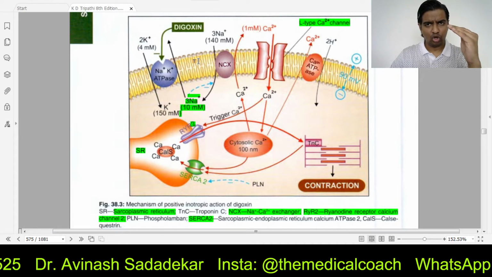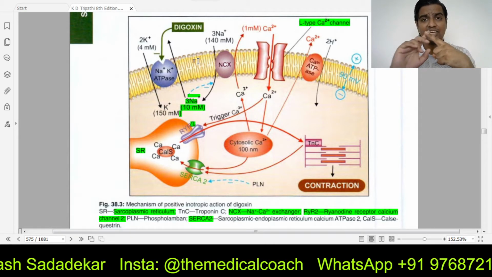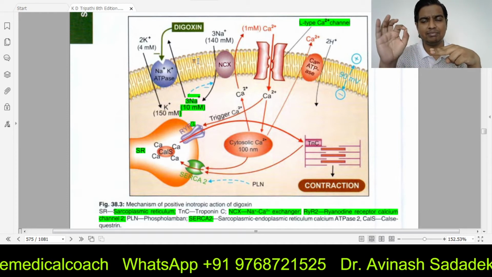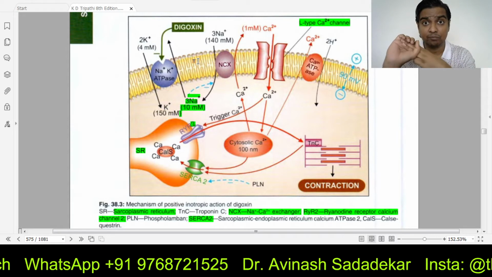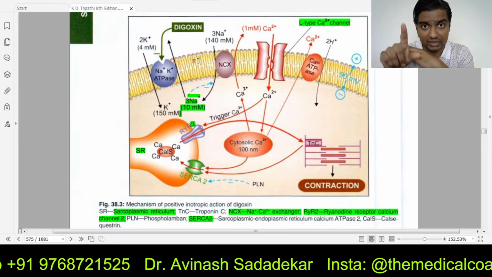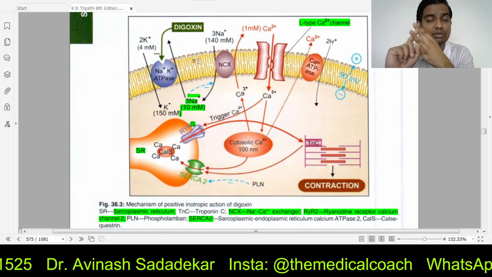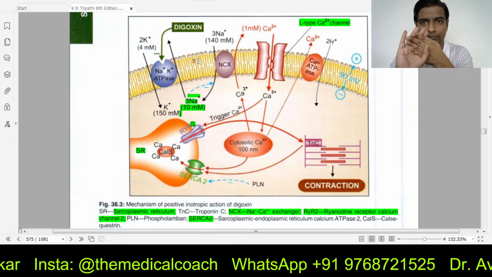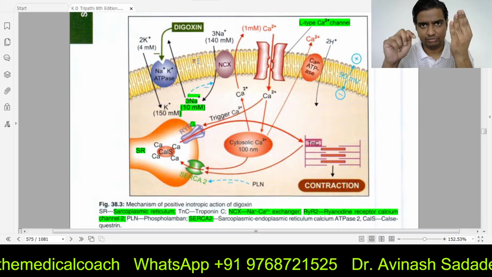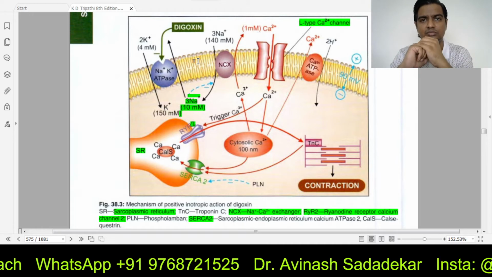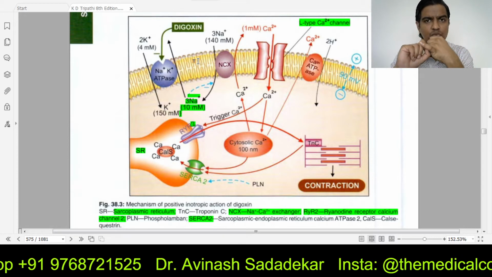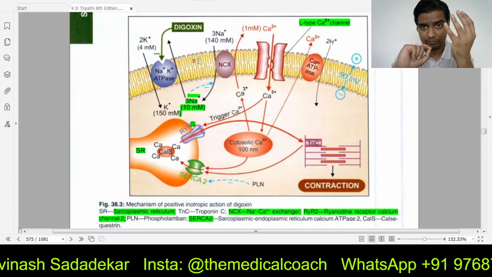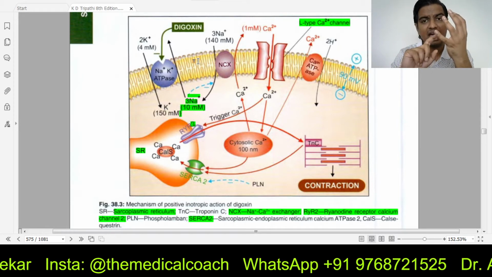So let me give you all the steps one more time. Step number 1, action potential, impulse arrived at the cardiac muscle. Step number 2, L-type calcium channels open. Step number 3, voltage gated channels have opened, so calcium will now come in. So step number 3 is influx of calcium. Step number 4, calcium triggers RYR2.